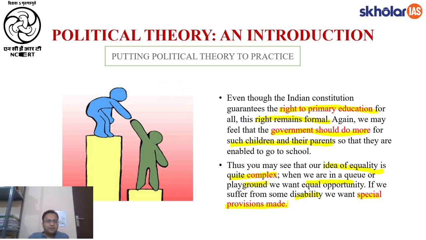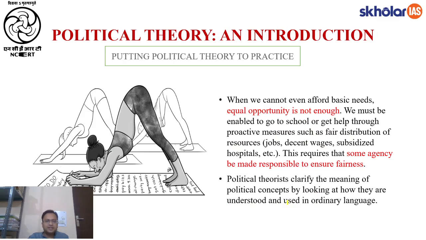But if we are at the back foot, if we are disabled, or if we have lack of money, or if we are in a marginalized position in society, we underline this historical disadvantage or natural disadvantage, and then we say that equality should mean special provisions should also be made, right? So if you look at this cartoon that I've added in this slide, you see that there are three people, but they are not on the same line. Some person is ahead and some person is back.